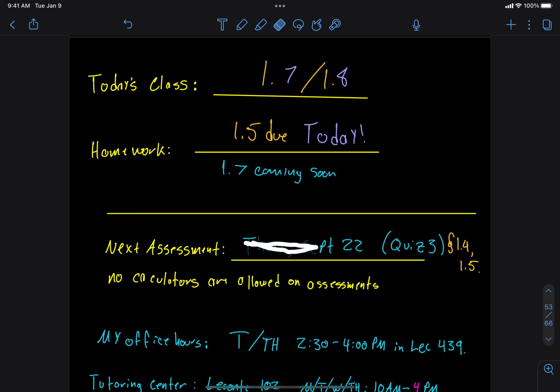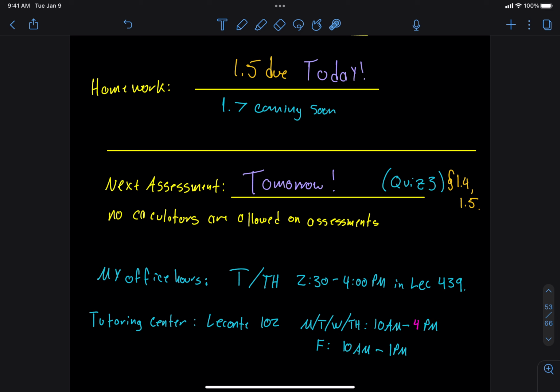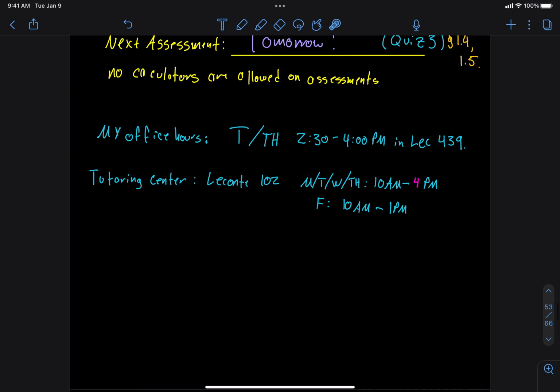So let me erase Thursday, September 22, and put tomorrow. Okay, so that'll be in the last 15 minutes of class tomorrow. I'm also going to post a homework for section 1.7 and maybe 1.8 soon. They'll probably be due on Sunday or Monday or something like that. So that's homework and quiz.